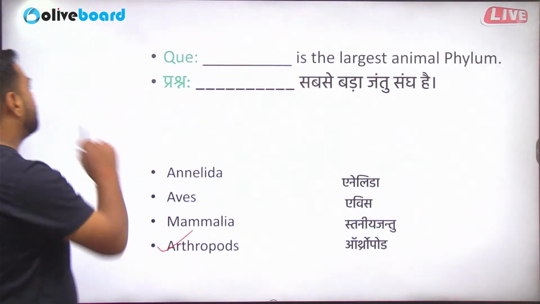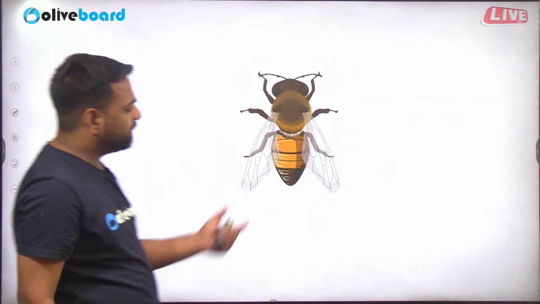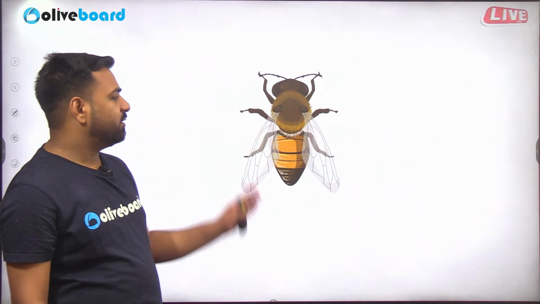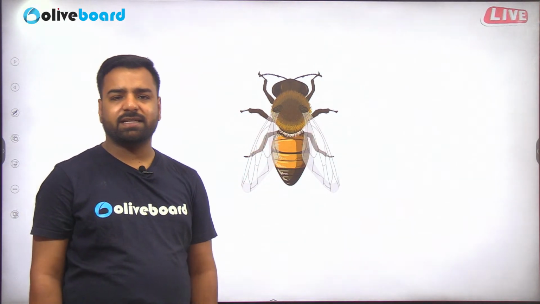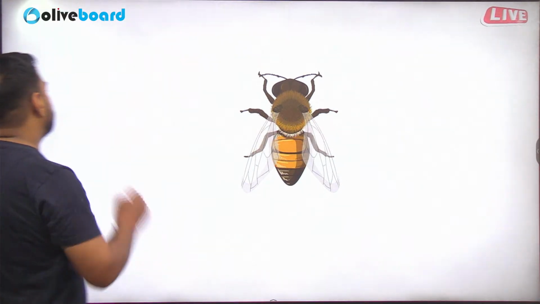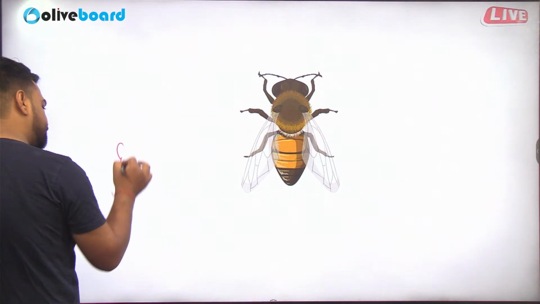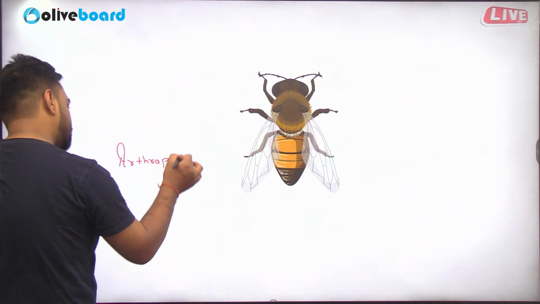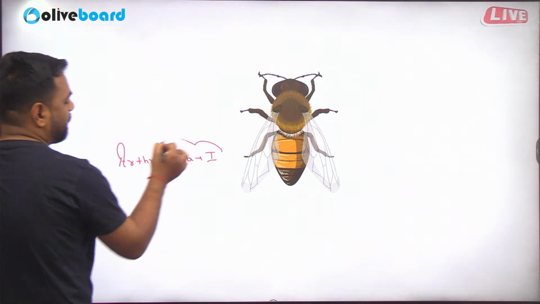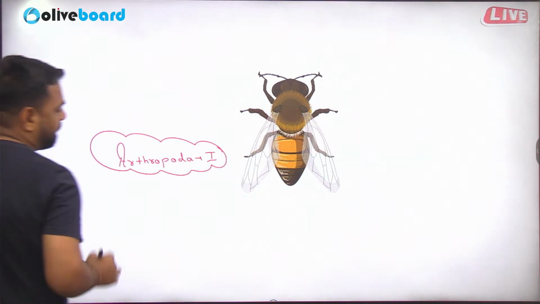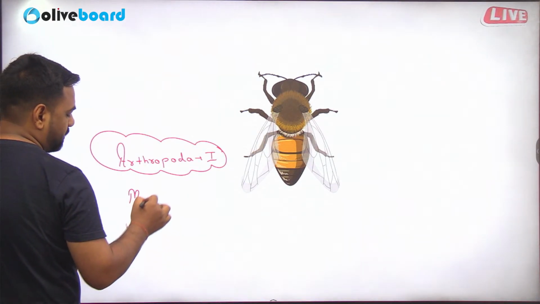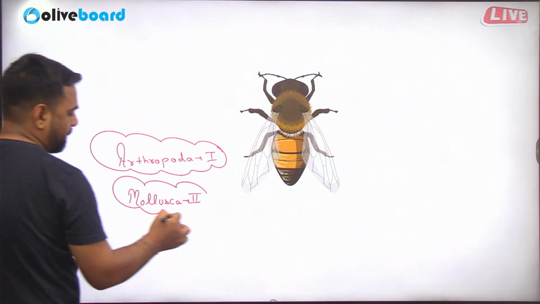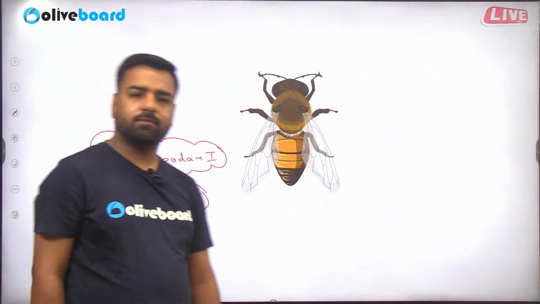So Arthropoda is the largest phylum of the animal kingdom, and here all the insects are there. Their body is divided, with appendages. You can see that they have three pairs of legs basically. And one more thing, Mollusca is the second largest phylum. So Arthropoda is the largest phylum, and Mollusca is the second largest phylum. Understood? Cool.